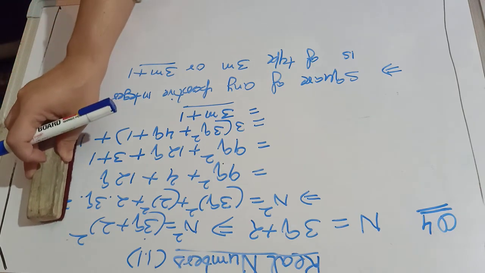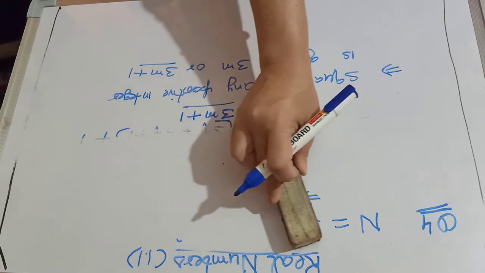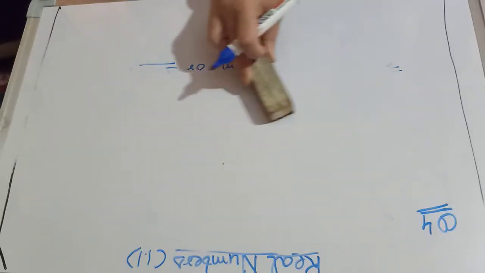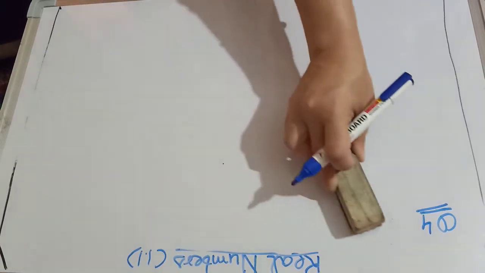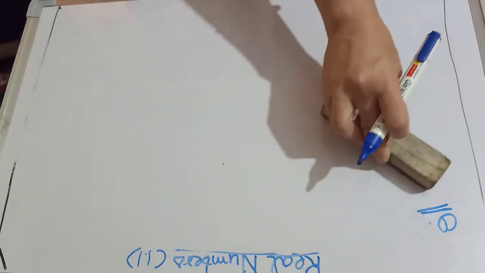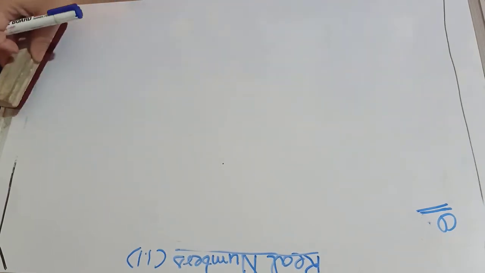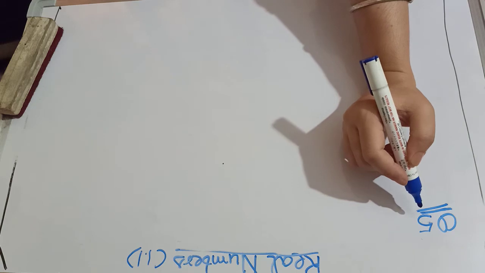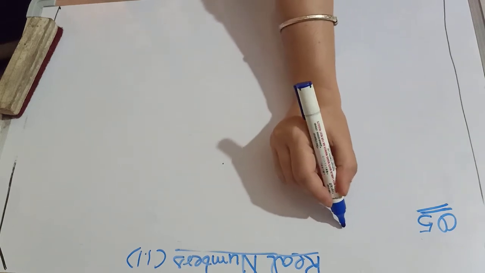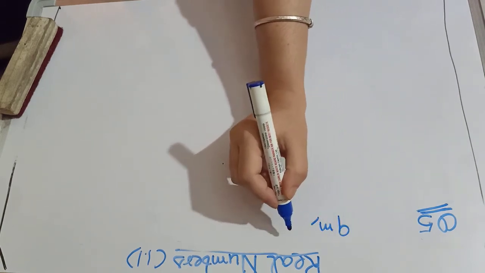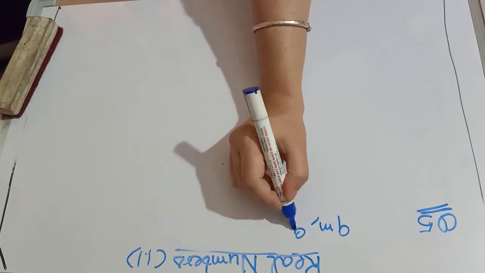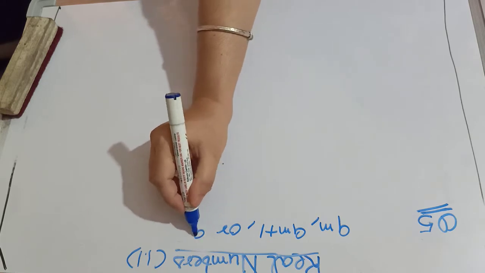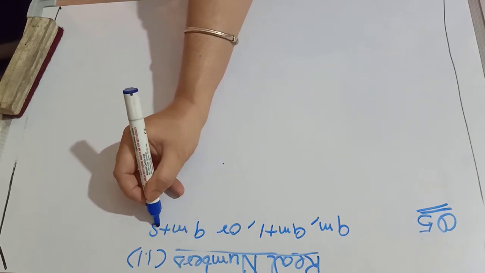Now come to your fifth question. Almost the same as the fourth one, but there we proved it for the square, and in the fifth one we need to prove it for the cube. To show that the cube of any integer is of the form 9m, 9m plus 1 or 9m plus 8.